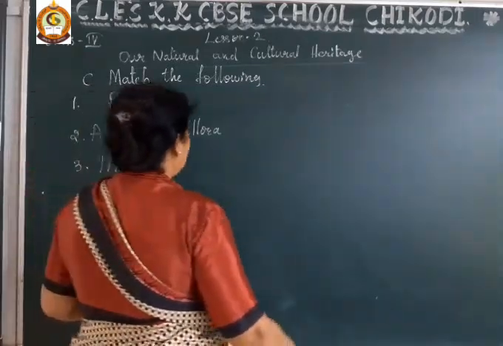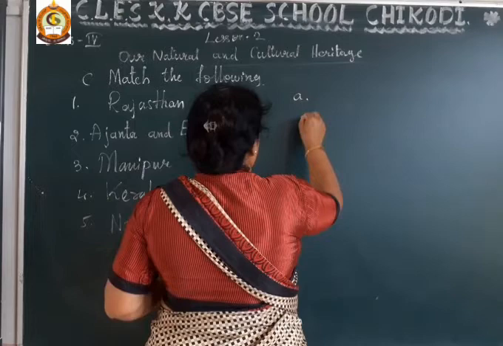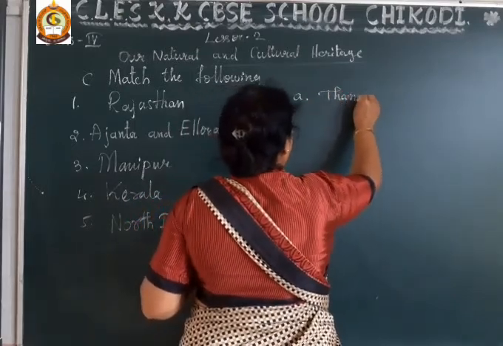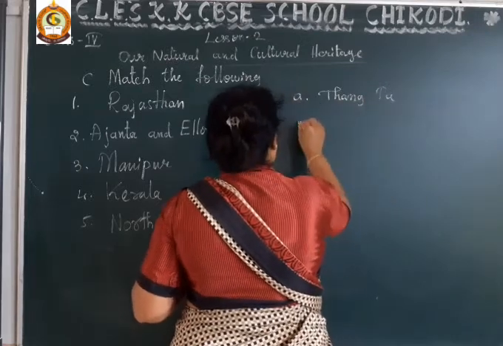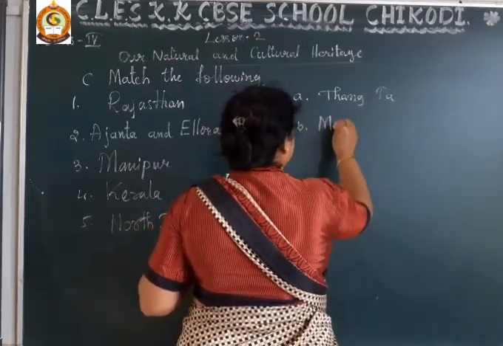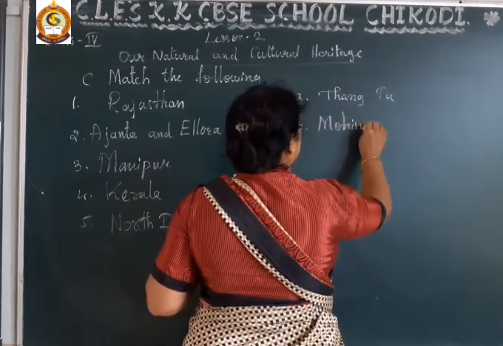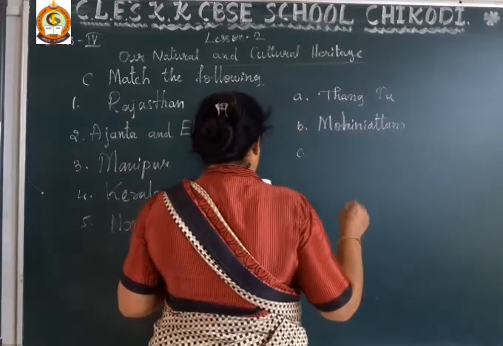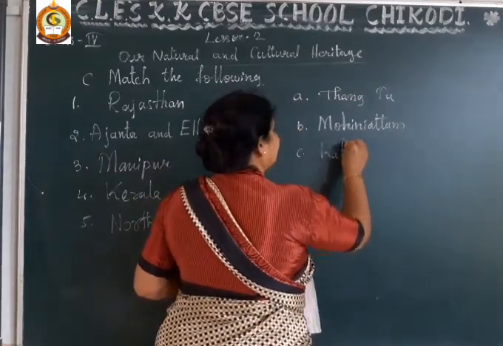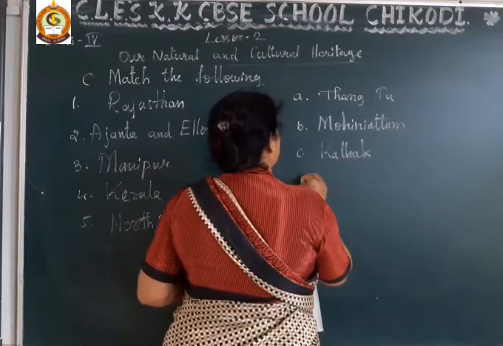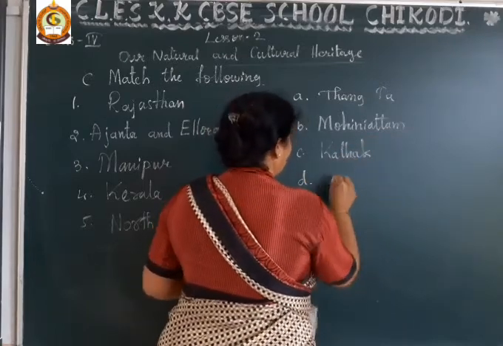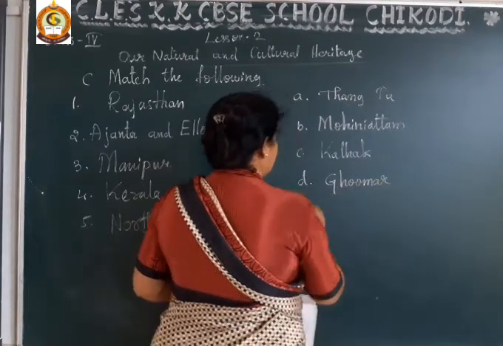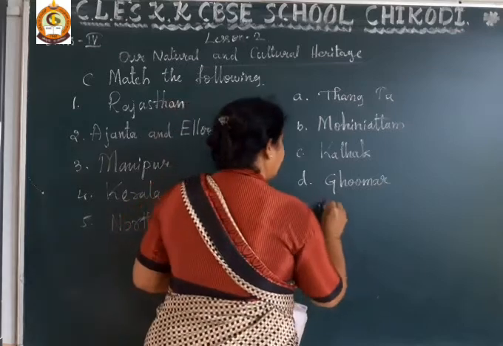Here in the B group they have given the clues. First one is Thangta. B, Mohiniyattam. C, Kathak. D, Ghumar. And E is wall paintings.